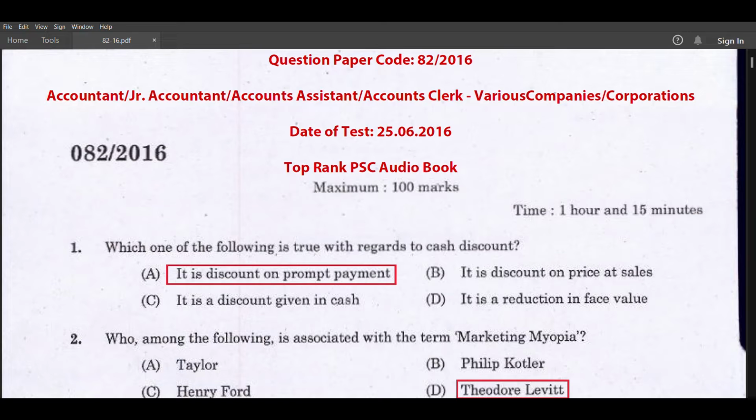Kerala PSC solved question paper, code 82/2016. Post: accountant or junior accountant or accounts assistant or accounts clerk for various companies and corporations.